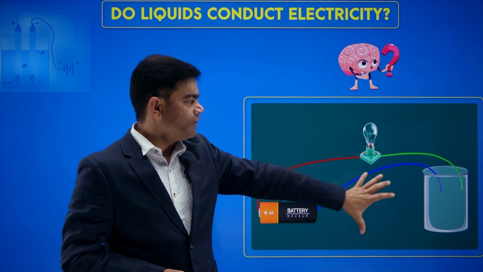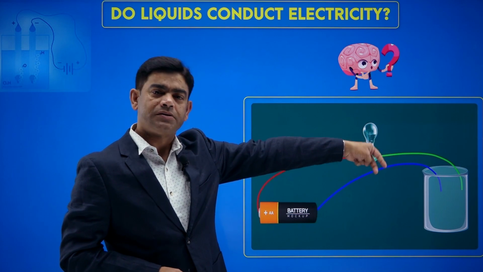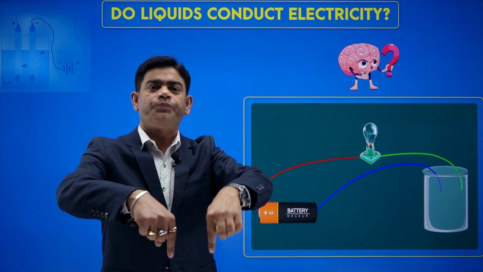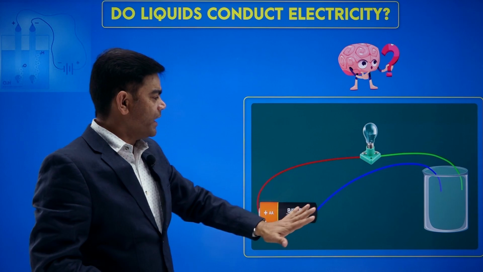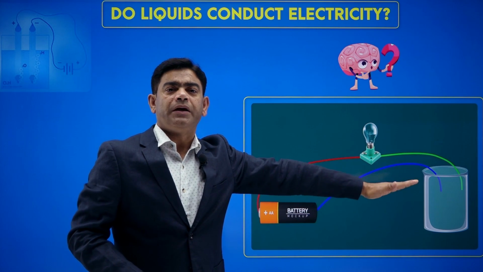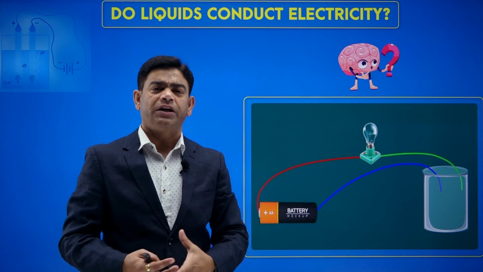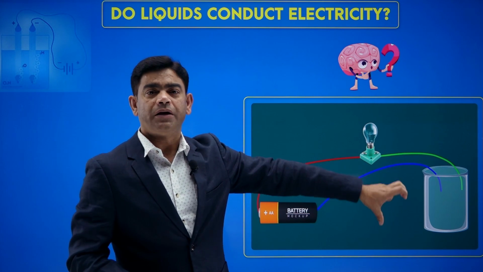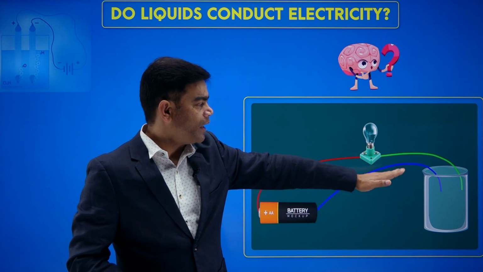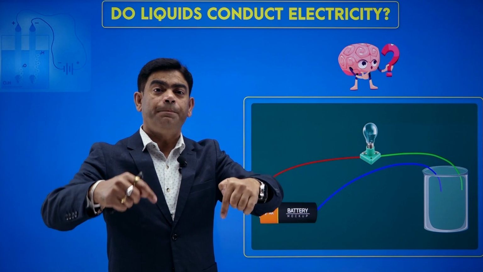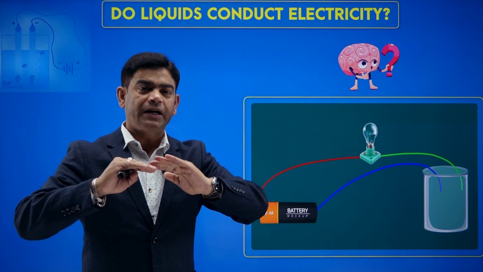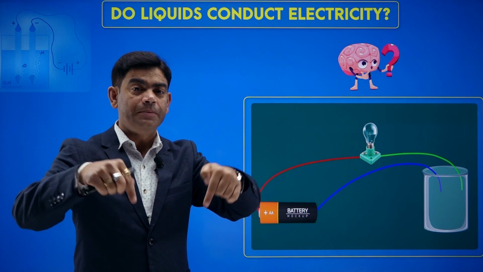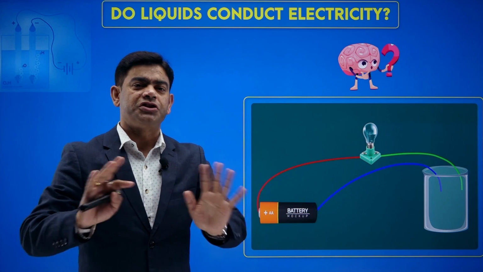Okay, so now we have a beaker over here, with the 2 wires made to move in the beaker, and then you pour a liquid in the beaker. Whatever liquid you want to check, is it conducting electricity or not? Just pour it in the beaker and fill it to the wire. Let both the wires be immersed in the liquid. Fill the container till the wire gets immersed in the liquid sufficiently.